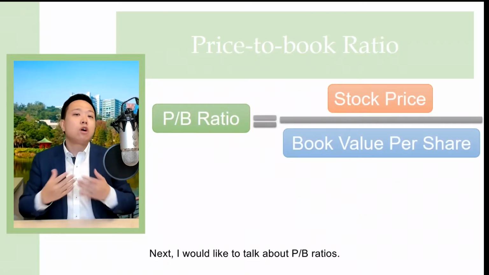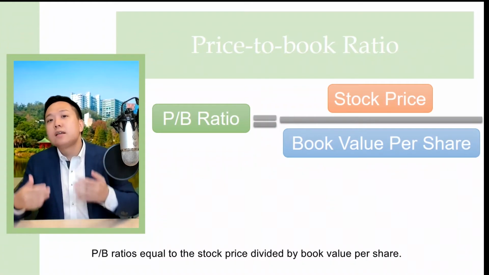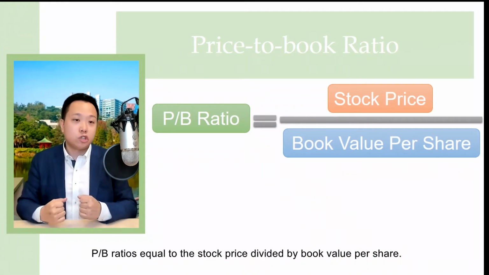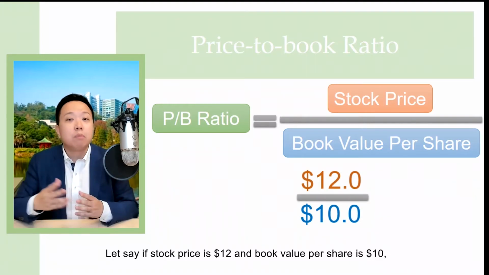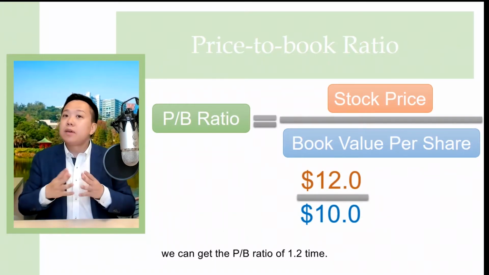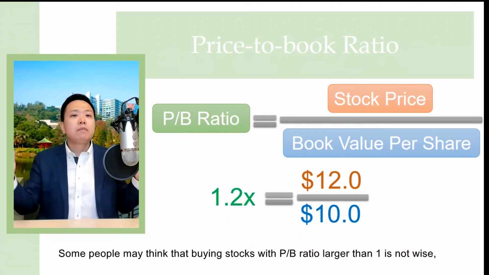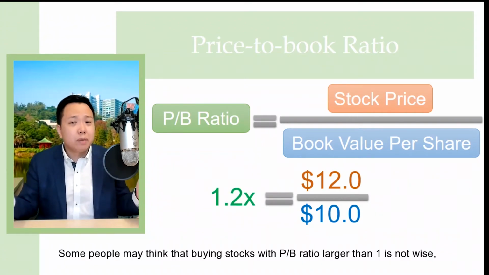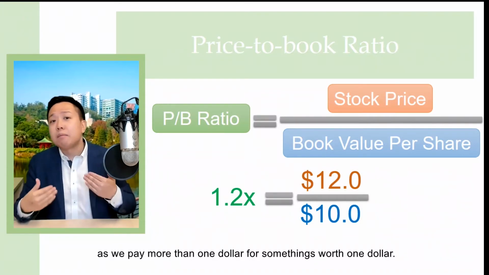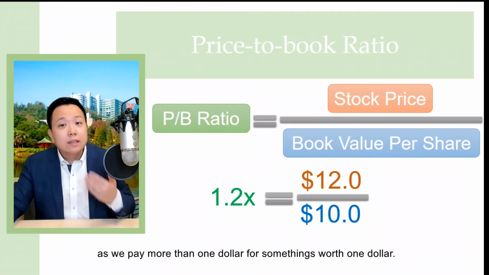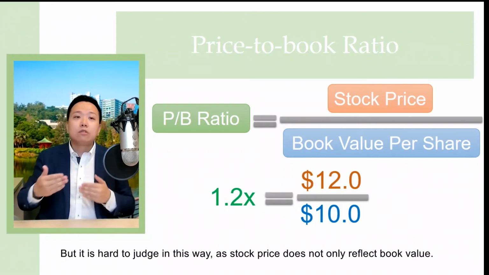Next, I would like to talk about PB ratio. PB ratio equals the stock price divided by book value per share. And let's say if the stock price is 12 and the book value per share is 10, then we can get a PB ratio of 1.2. Some people think that buying stock with PB ratio larger than 1 is not wise because we are actually paying more than $1 to get something worth only $1. But I would say that it's hard to judge in this way.